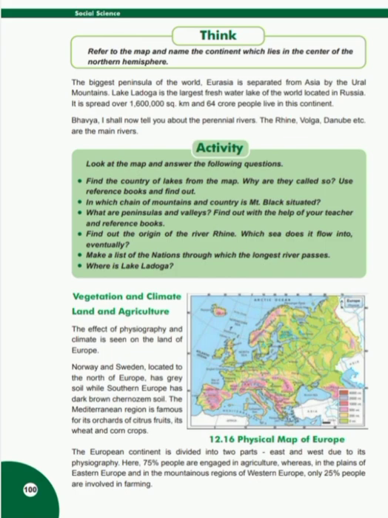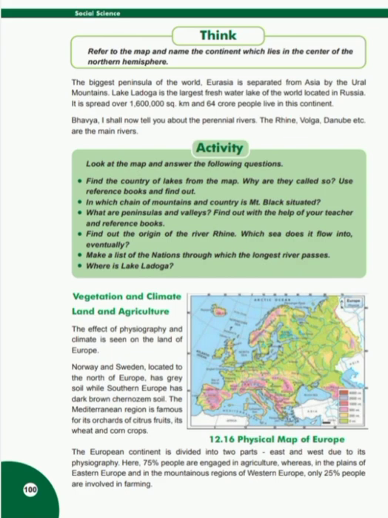Activity. Look at the map and answer the following questions. Find the country of lakes from the map. Why are they called so? Use reference books and find out. Students, Finland is called the country of lakes because there are thousands of lakes located here. There are about 60,000 lakes.